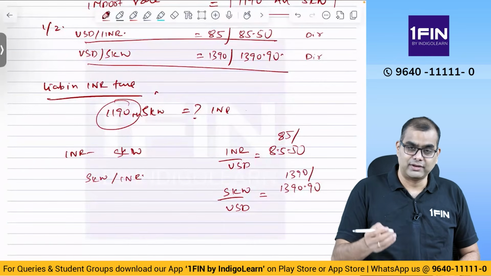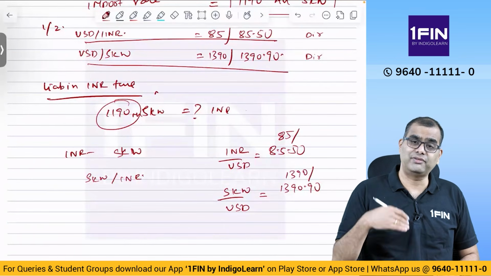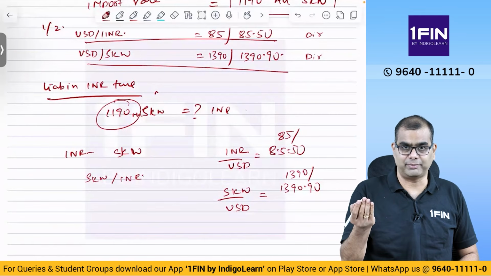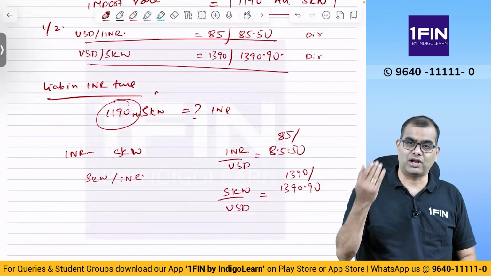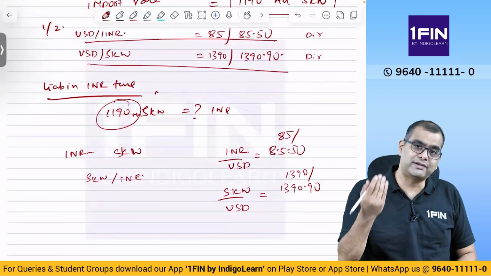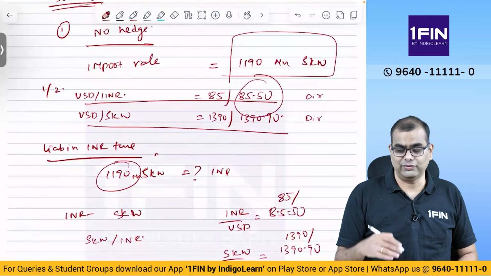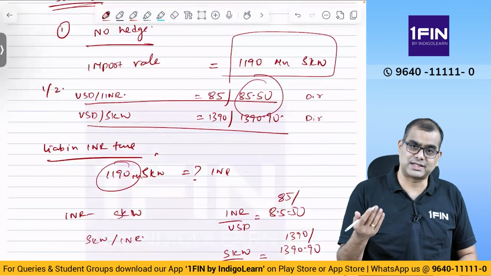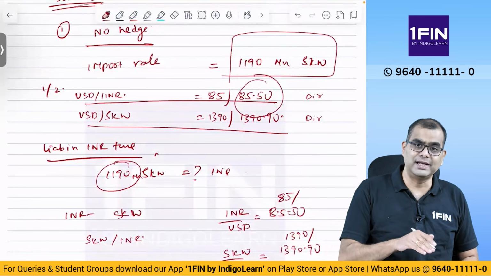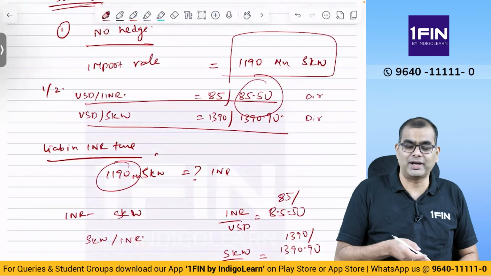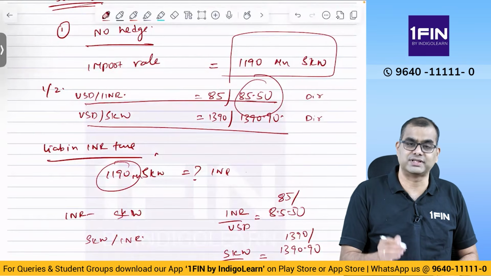What do we want? We have INR. We have to make the Korean won payment. So we will first buy dollars. When you are buying dollars, what rate will be used? You will be using this rate. If you have to buy dollars, the banker is selling the base currency. So 85.5 is the relevant rate.